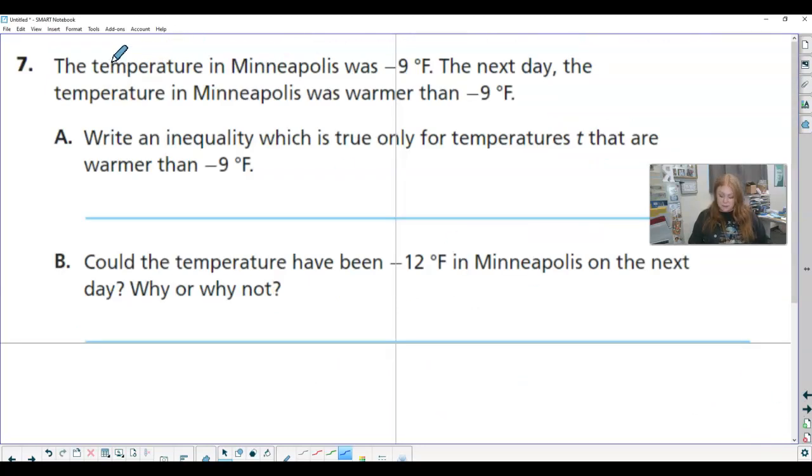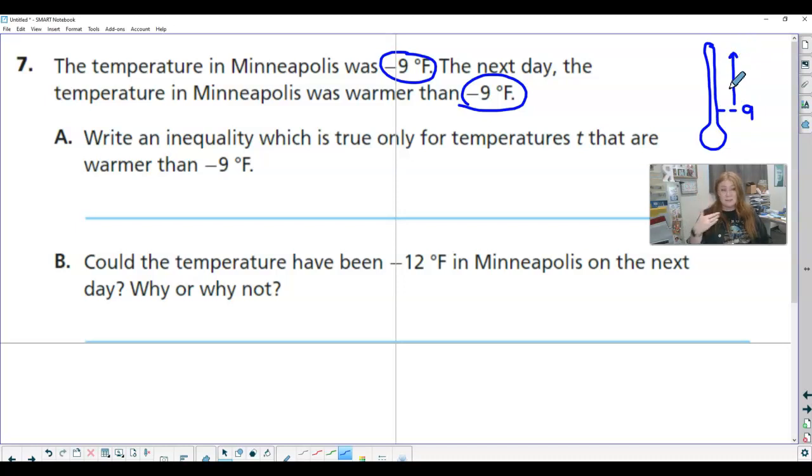Okay, so we're going to skip to 7 and do both parts of 7. So the temperature in Minneapolis was -9 degrees Fahrenheit. The next day, the temperature in Minneapolis was warmer than -9 degrees Fahrenheit. So I am just going to draw myself a little thermometer here. So it was -9. Sounds cold. One day, and then the next day it was warmer, right? So that's going to go up. That doesn't mean it was above 0 necessarily. It just means it was warmer. It was just above that.